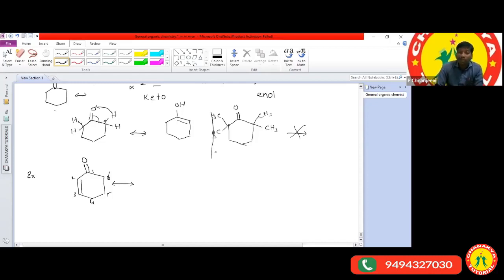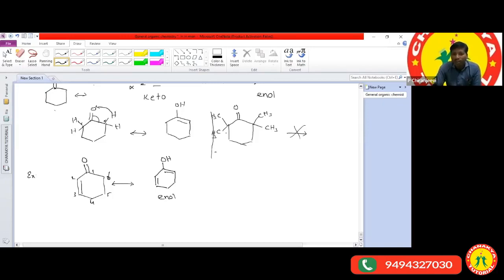So the hydrogen involved in the tautomerism is on the sixth carbon. If the sixth carbon hydrogen is involved, the product you will get is like this, with a double bond and OH. This we can also call enol formation.